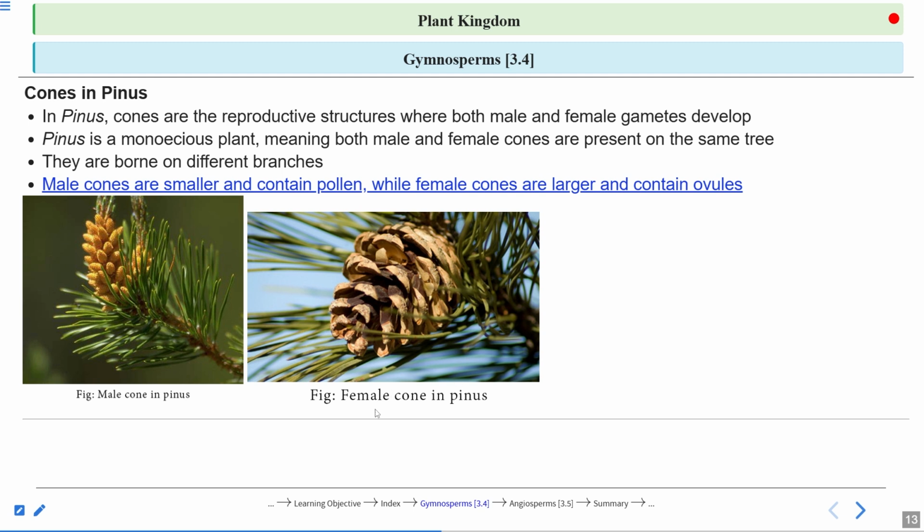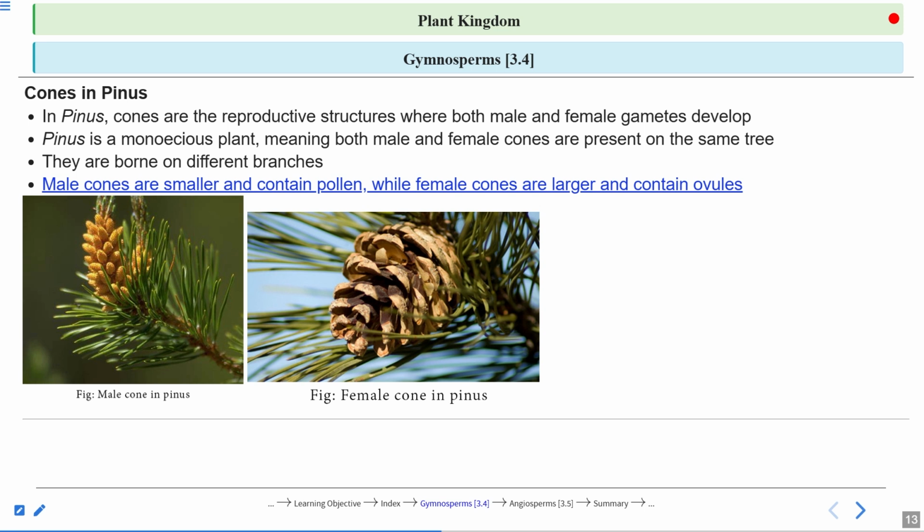But what about the female cones? They are large and woody. And these cones are used as decorative items. People used to color these cones and keep them in their home as decorative items, right?